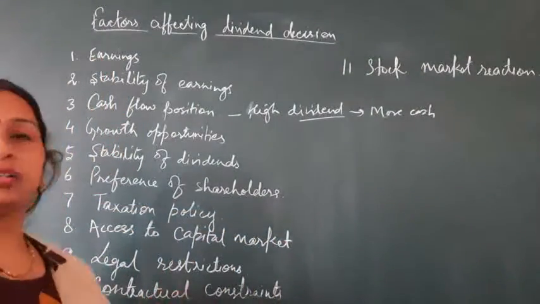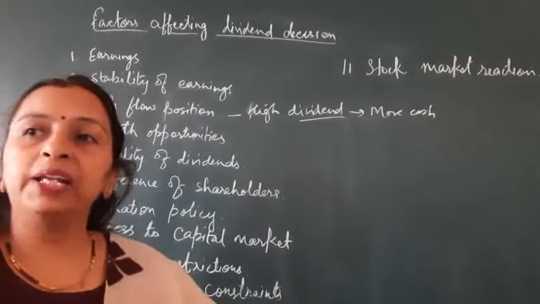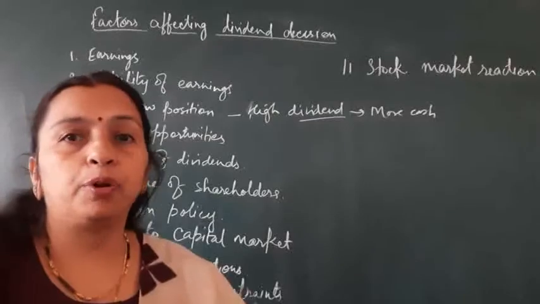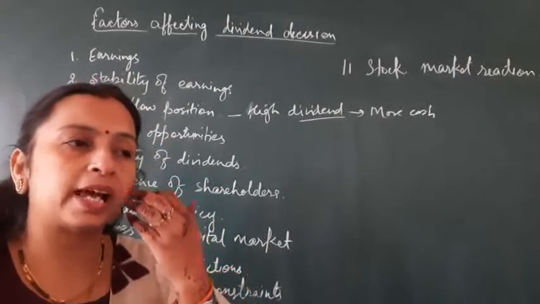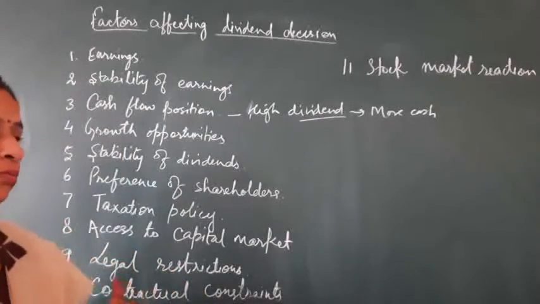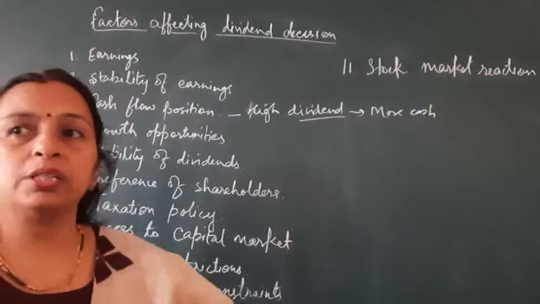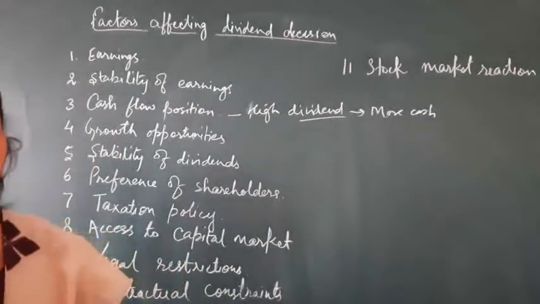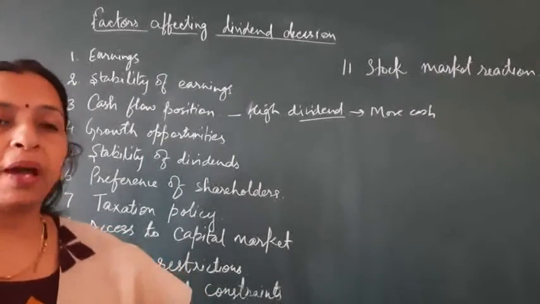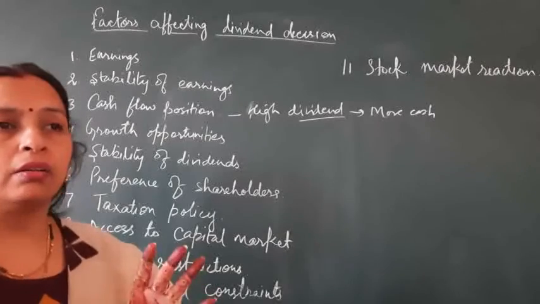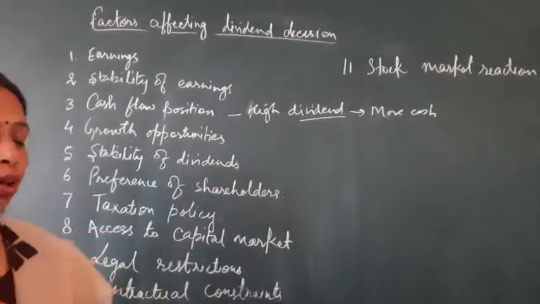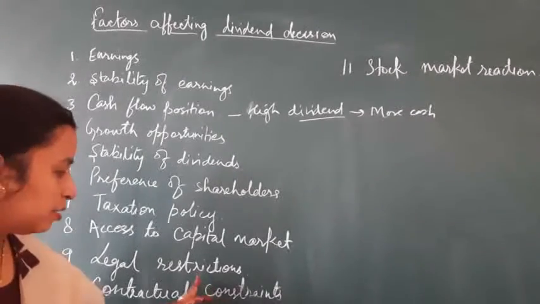Next is legal restrictions. The Companies Act has certain provisions for declaration of dividend, on how much the company has to declare as dividend and how much it can keep as retained earnings, because the company should have enough cash to pay the dividend, and it should not affect the liquidity of the company. So that is legal restriction.